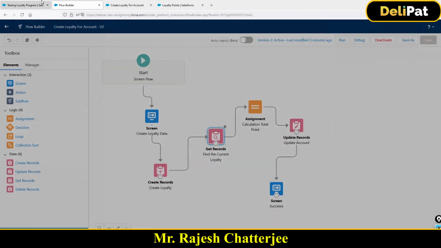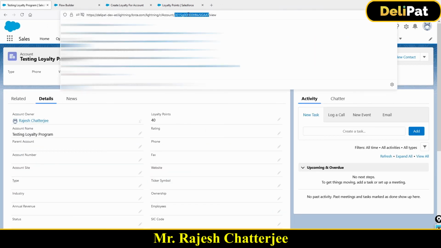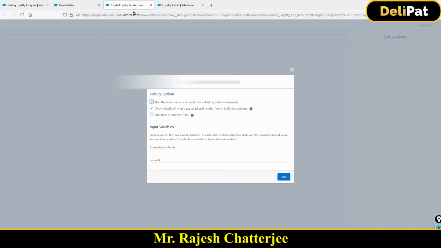So for that reason, all you need to do is copy one dummy account ID, and you have this record ID. Yeah, in the record ID, hardcode that ID. You got it? This record ID you have to hardcode, because you are clicking on the debug button and launching this flow. But ideally, when the same flow will be launched from your account page, you don't have to give this hardcoded ID anywhere. It will automatically fetch the current account ID.